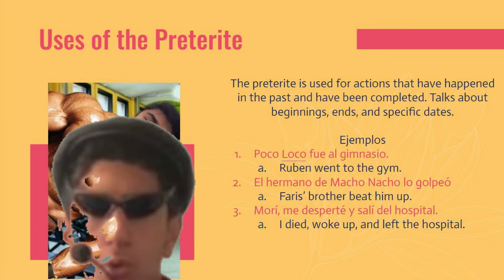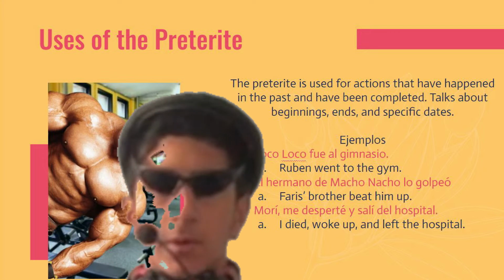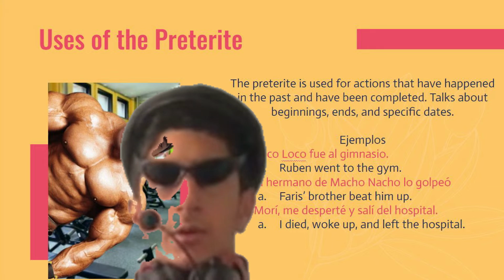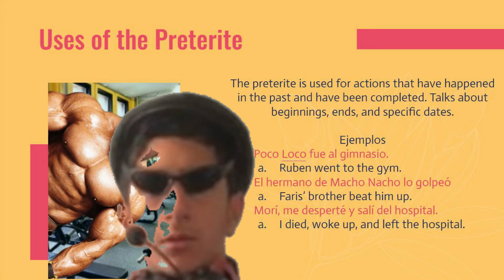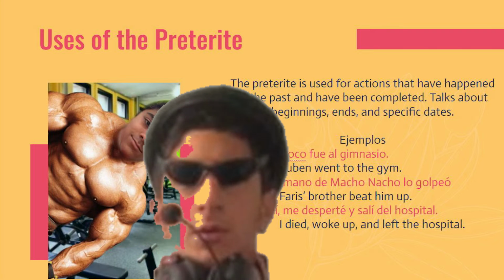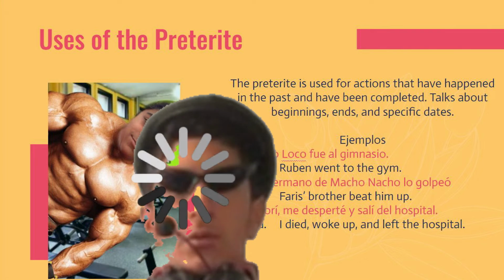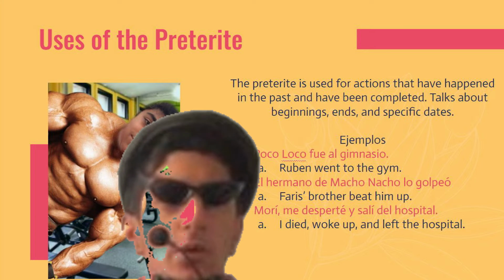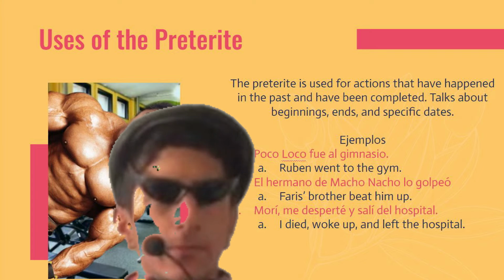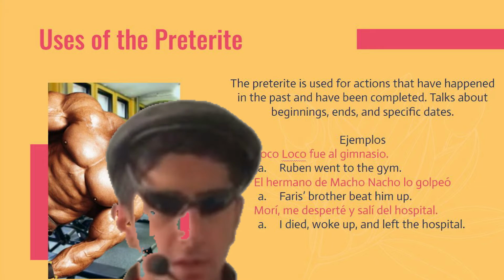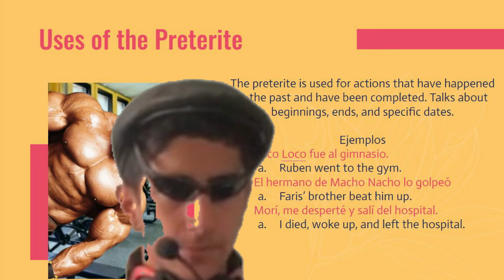I died, woke up, and left the hospital. Notice that the three verbs are all preterite: morir, despertarse, and salir.